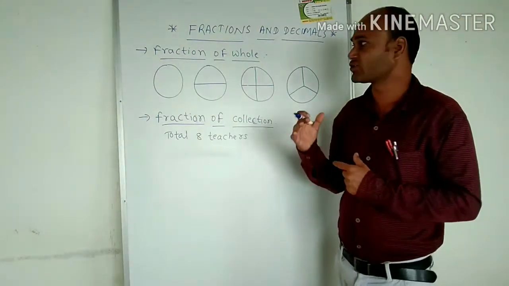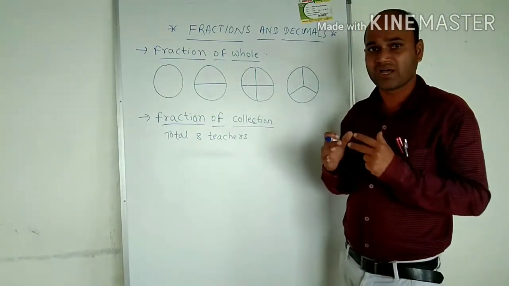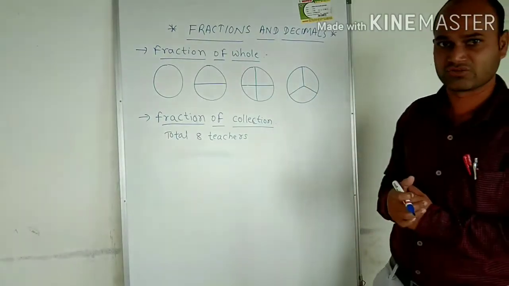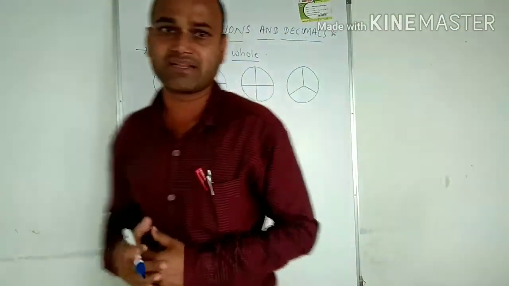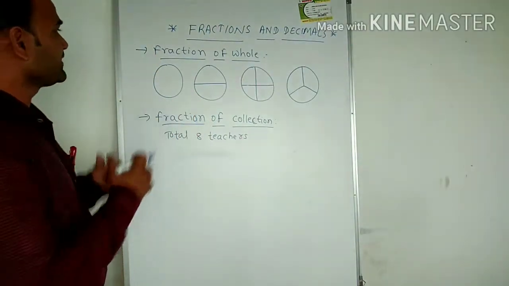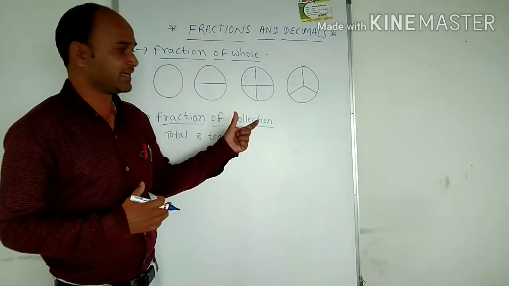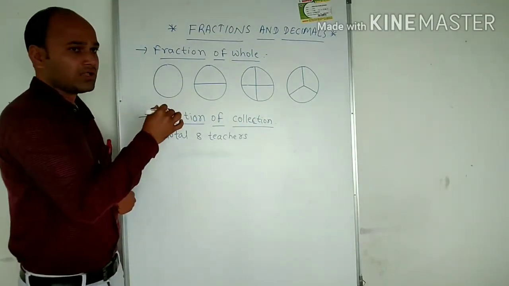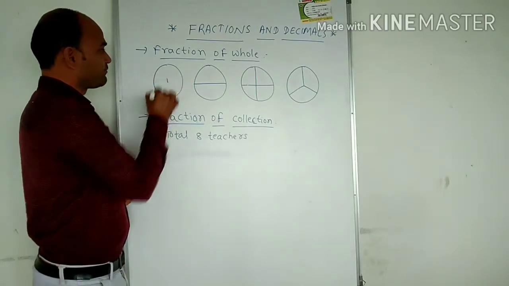the equal sharing. Equal sharing of a whole or equal sharing of a collection, we can say. The fraction is nothing but the equal sharing of a whole or equal sharing of a collection. What is the equal sharing of a whole? Here we can see this is one whole. For that one whole we can write 1.